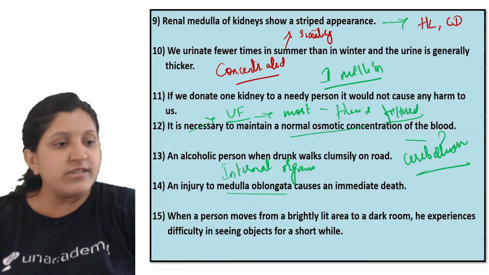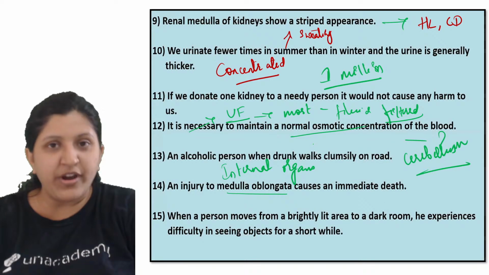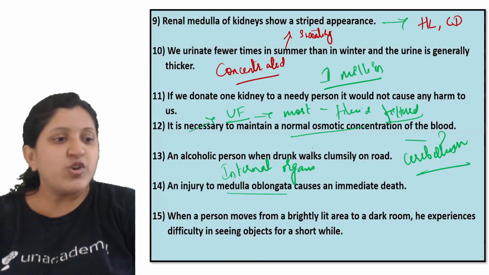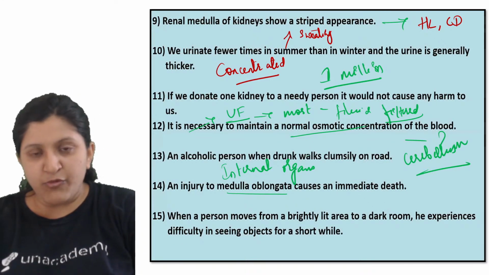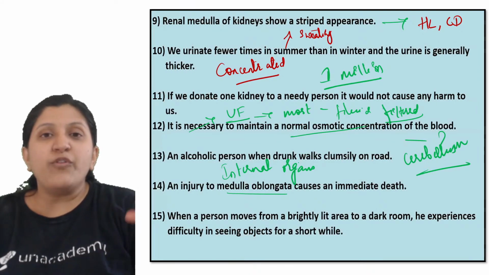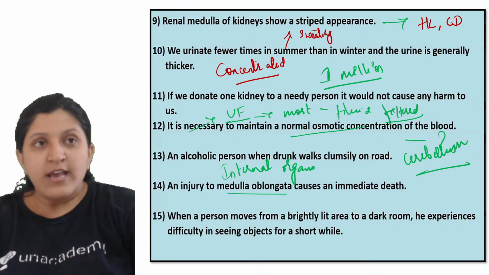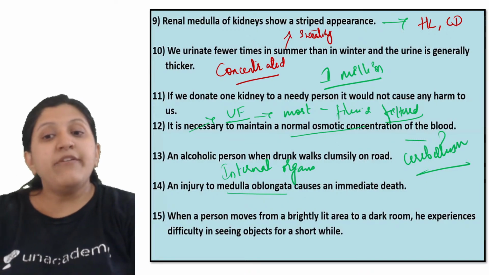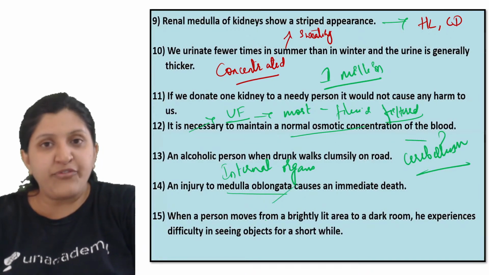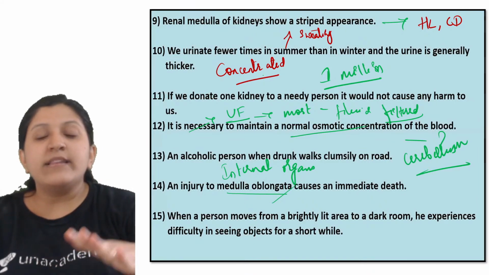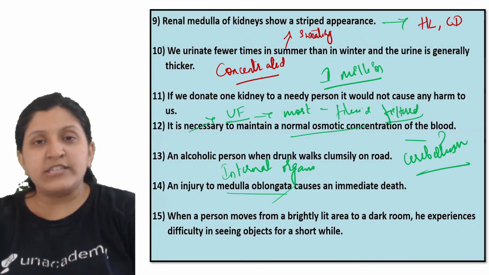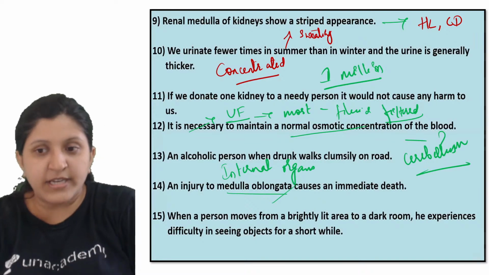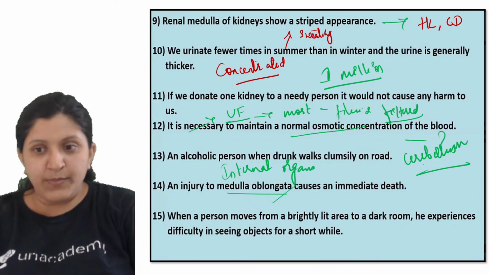All these are involuntary functions, and we don't have control over them. If the medulla oblongata is affected, there is a chance that the breathing mechanism or the heartbeat can get affected, so it can cause immediate death.